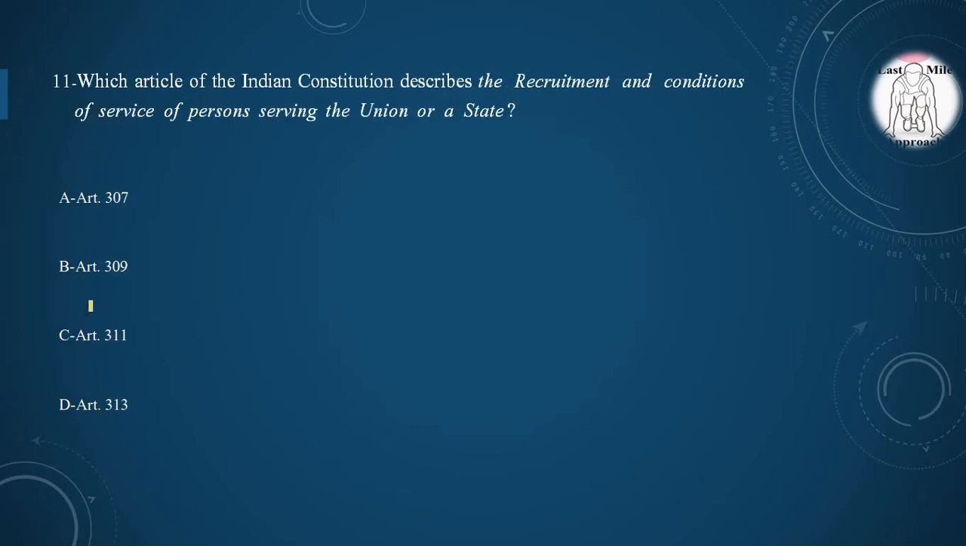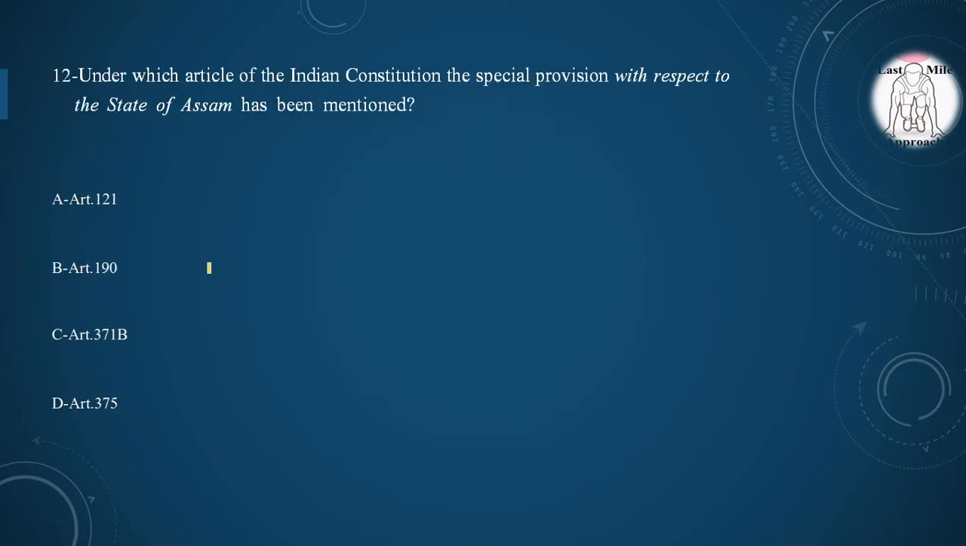11th question. Which article of the Indian Constitution describes the recruitment and conditions of service of persons serving the Union or State? Option A, Article 307, option B, Article 309, option C, Article 311, option D, Article 313, and the correct option is option B, Article 309 describes the recruitment and conditions of service of persons serving the Union or State. So option B, 309 is correct.